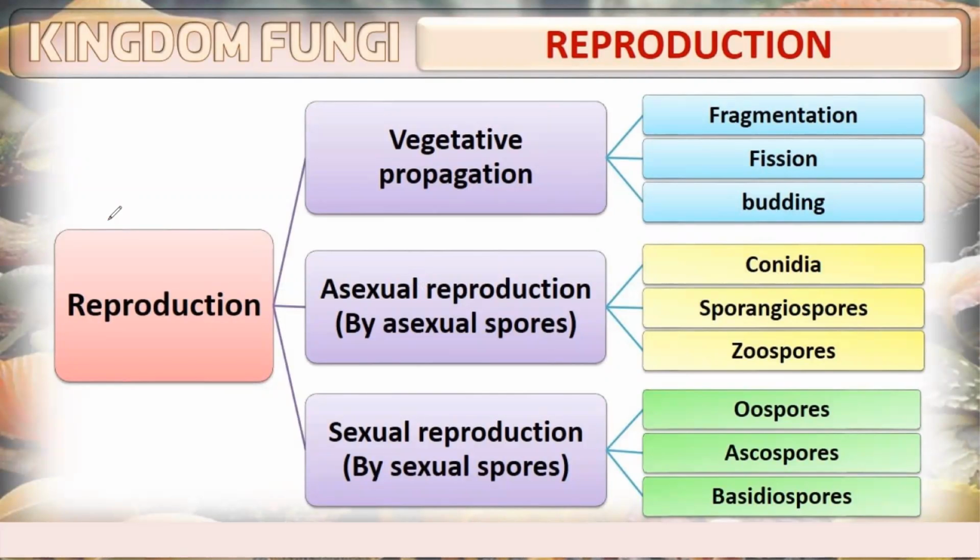Reproduction. We find three different types of reproduction in fungi: vegetative propagation, asexual reproduction, and sexual reproduction. In vegetative propagation, we have fragmentation, fission, and budding. These are the three types of vegetative propagation observed in fungi. In asexual reproduction, conidia formation, sporangiospore formation, and zoospore formation take place. Whereas in sexual reproduction, we have oospores, ascospores, and basidiospores. We will learn these different types of spores in detail.